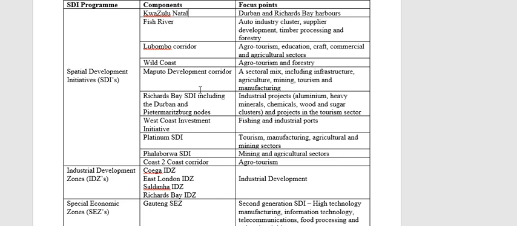The Maputo Development Corridor, because this one is so big, it stretches all the way into Mozambique. This includes infrastructure. Basically, what the corridor is, is a highway. There's a highway that literally stretches from Johannesburg in Gauteng, and it goes all the way across the borders into Maputo. So it is used for transport.